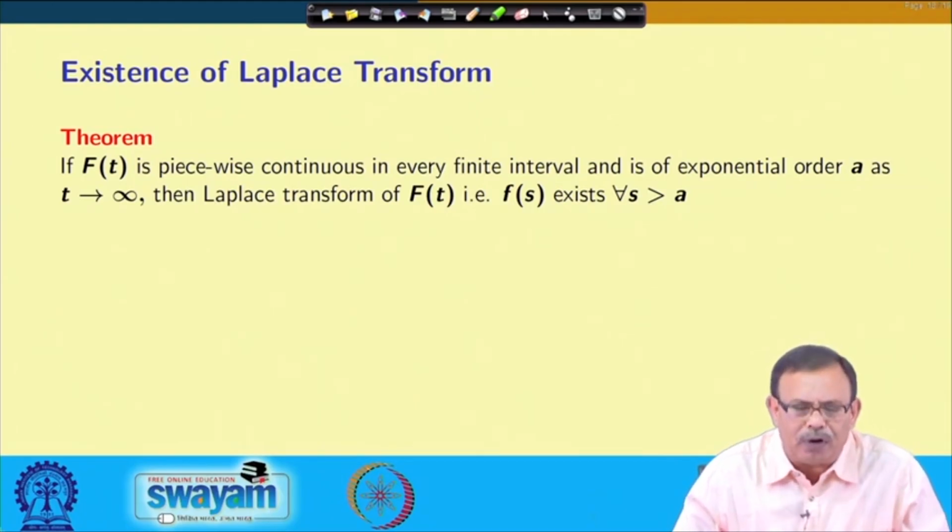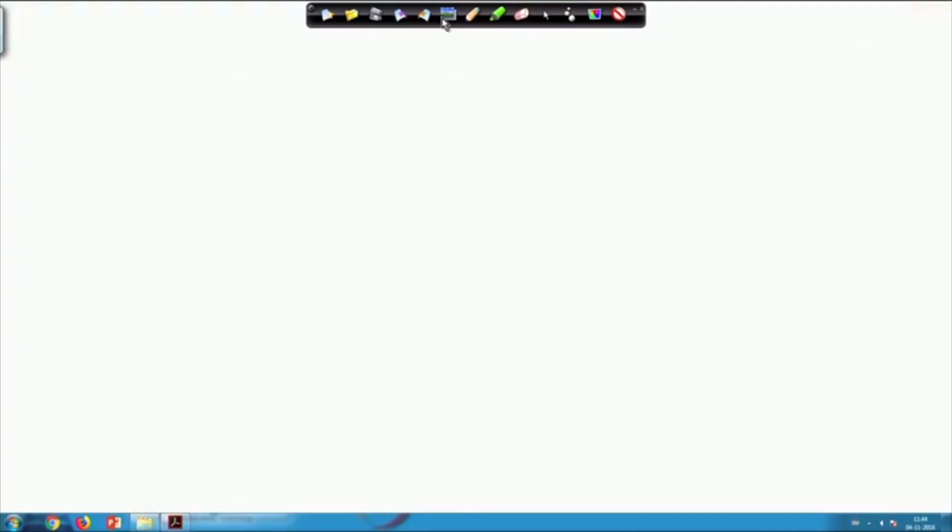Now, let us see the proof of this theorem. It is given that f(t) is a piecewise continuous function in every finite interval and is of exponential order alpha. So, if I take a t0 greater than or equal to t, then from the definition of Laplace transform, F(s) is integral 0 to infinity e^(-st) f(t) dt.